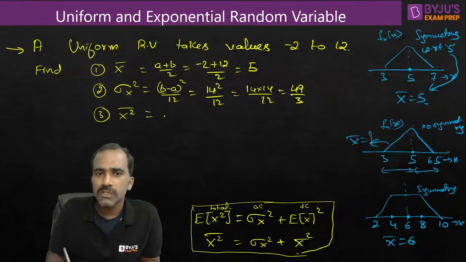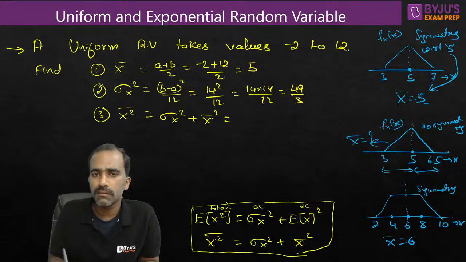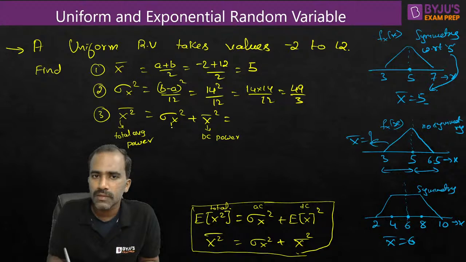How about the mean square value? Mean square value is equal to variance plus mean whole square. This is the mean of the squared value. This is the mean whole square. There is a difference. This represents DC power. If x is representing voltage or current, we can call this DC power, and this we can call total power or total average power. This is AC power or average AC power. This is average DC power or just DC power, both are the same.